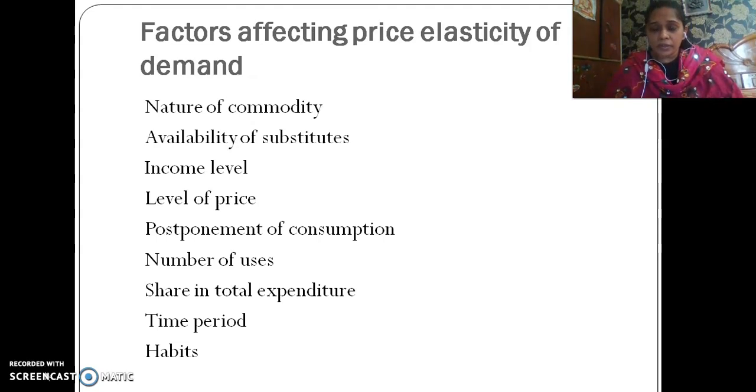In that case, if you want to eat vegetables and fruits, whatever the price will be, you will surely purchase it if you want to consume it. So, when the commodities are basic necessities for your life, demand does not generally fluctuate with the change in price.